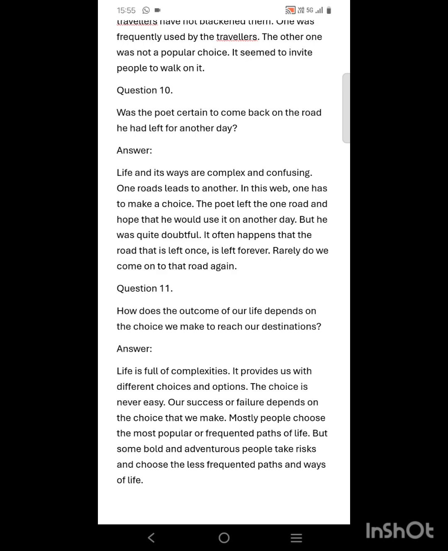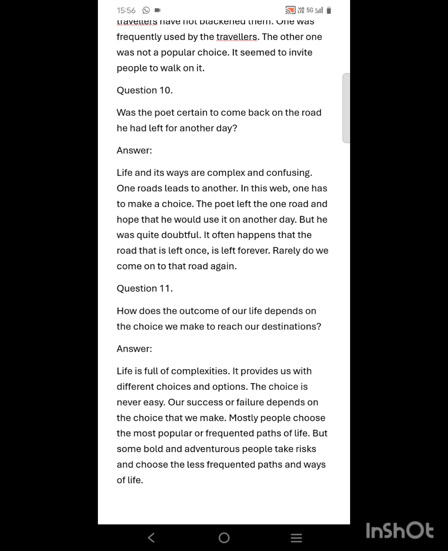So like the poet, some people always choose the most bold and adventurous paths of their life, which are less frequented paths and ways of life, and they experience disadvantages and struggles also, but they actually win in their life because they have made their decision by their own.